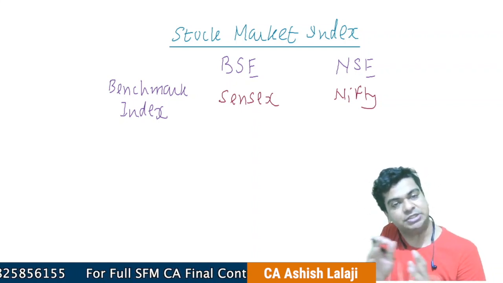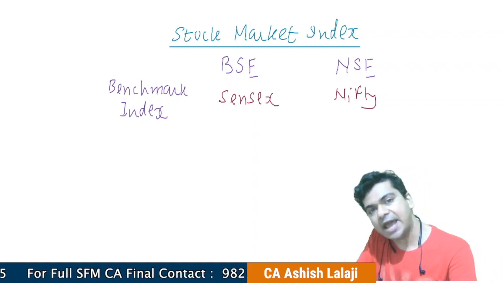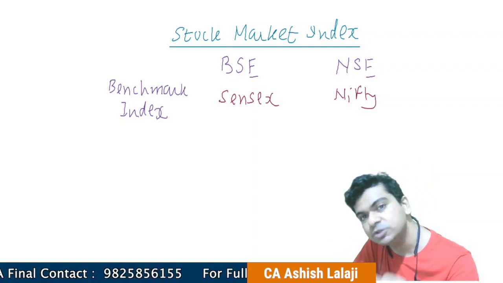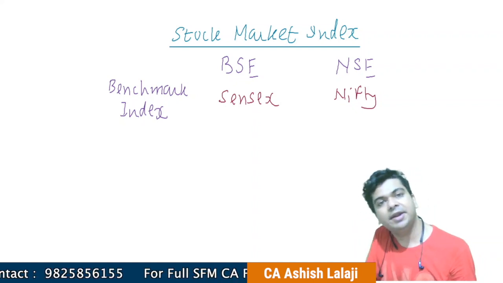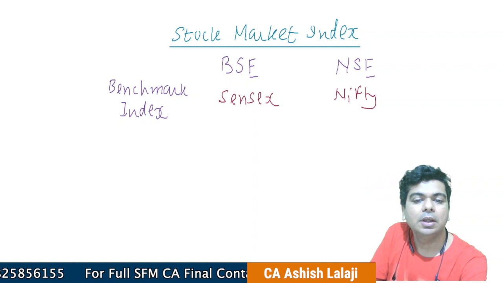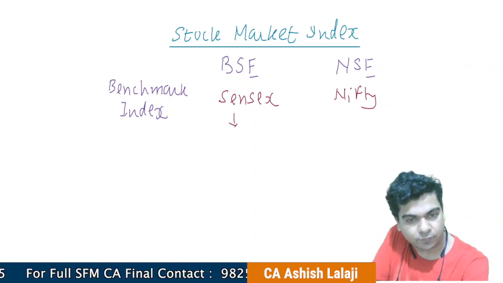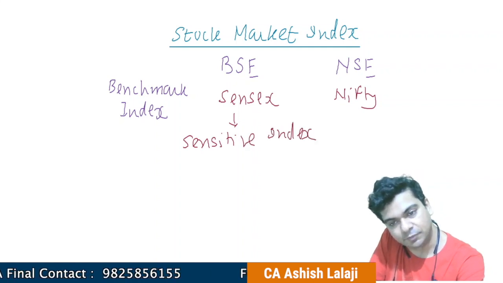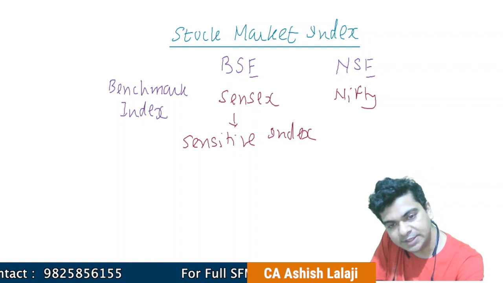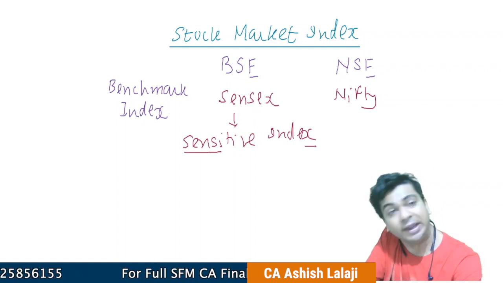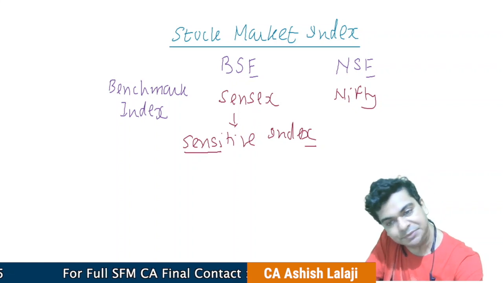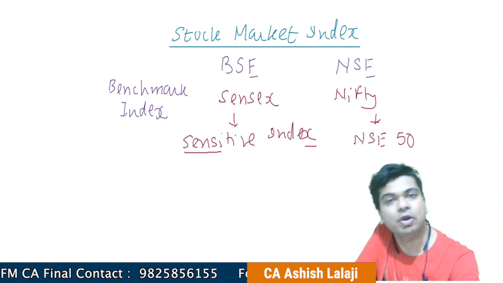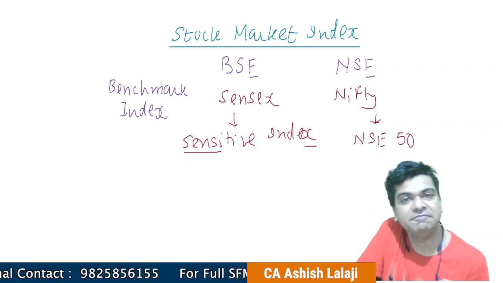Bombay Stock Exchange and National Stock Exchange have multiple indices. I am discussing the benchmark index. Benchmark index means the main index which is normally tracked. So when it comes to the Bombay Stock Exchange, it is known as the sensitive index, right? It is from this word sensitive index that we have coined the word SENSEX. When it comes to NIFTY, it is actually NSE 50, right? We call it National Stock Exchange NSE 50.